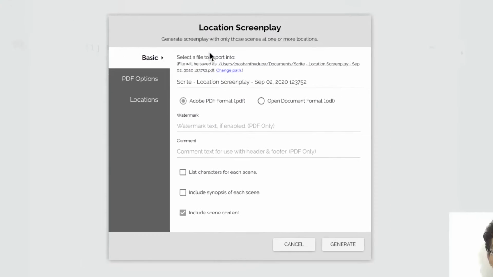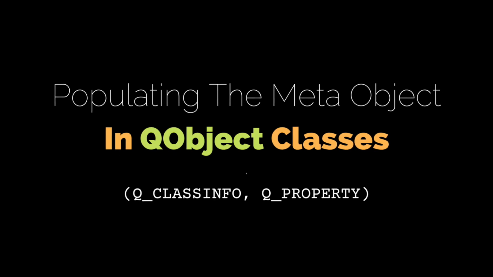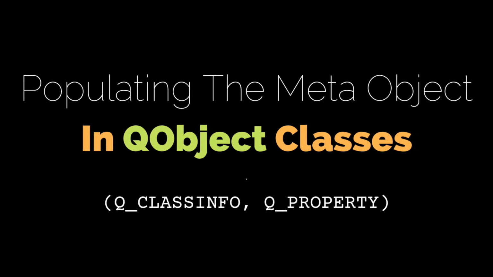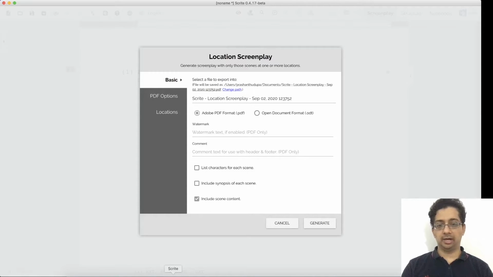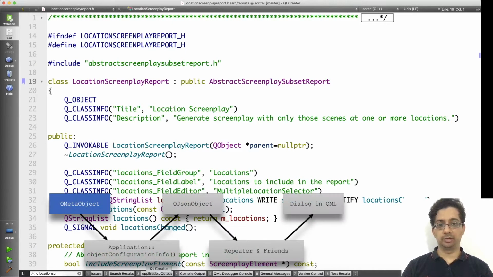So that's how we're able to dynamically construct a dialog box at runtime for things like report generators, exporters, and importers. Let's go back to the code and see how the location screenplay generator is actually supplying all of this information. This is the location screenplay report class. Notice that we're making use of QClassInfo to supply some metadata, things like title and description.